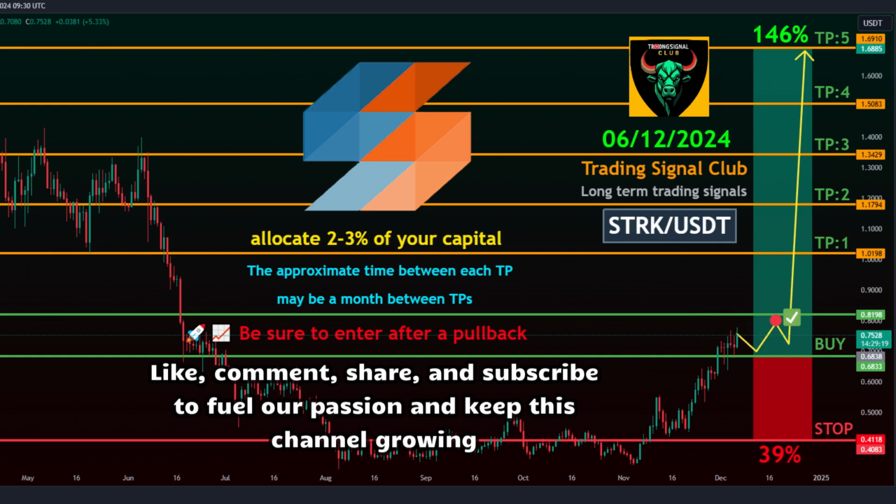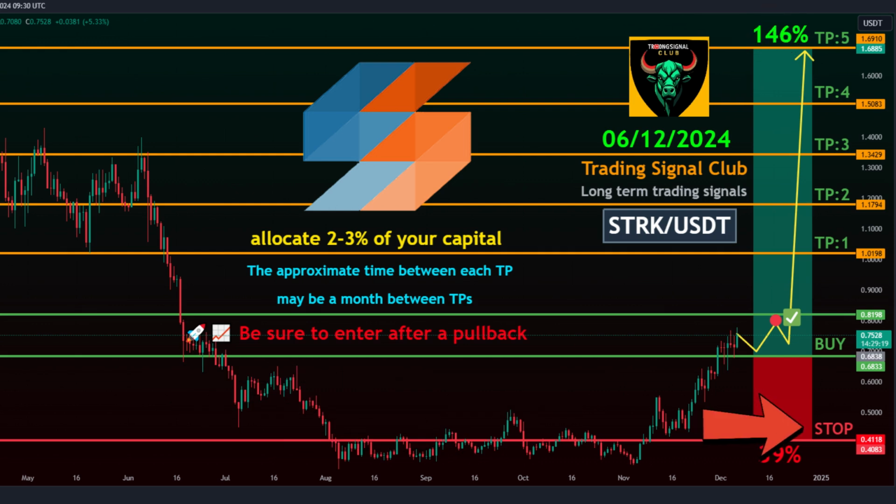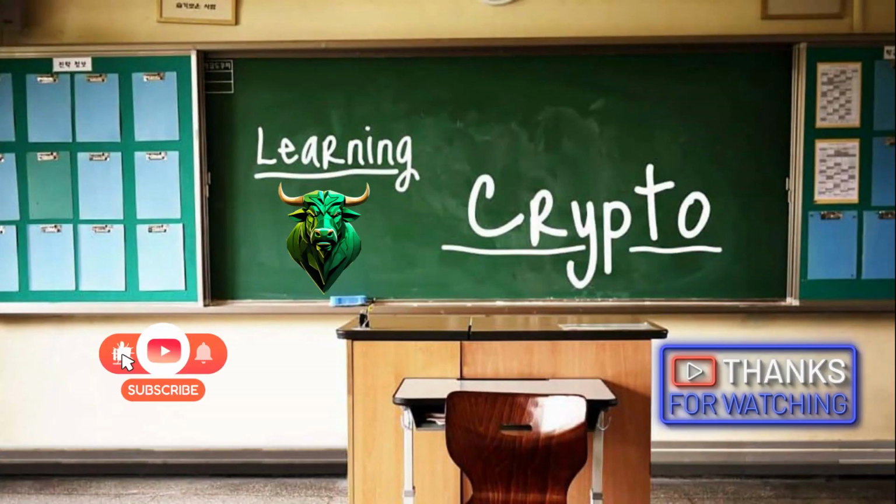Take profit targets. Target 1: 1.019. Target 2: 1.179. Target 3: 1.342. Target 4: 1.508. Target 5: 1.691. Stop level: 0.411.